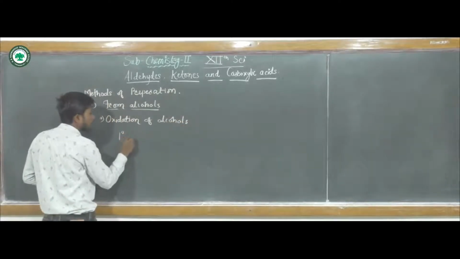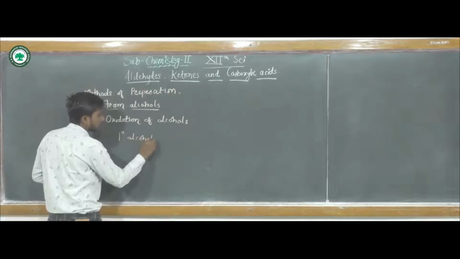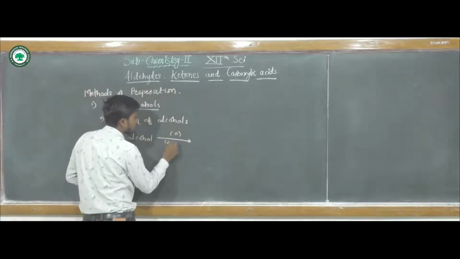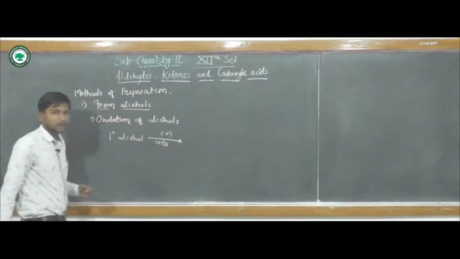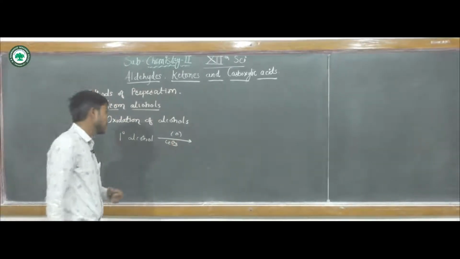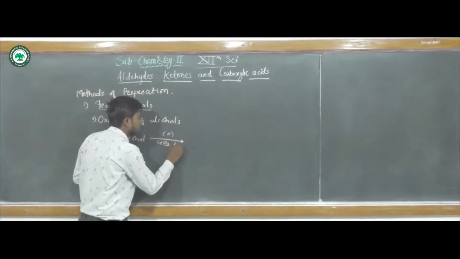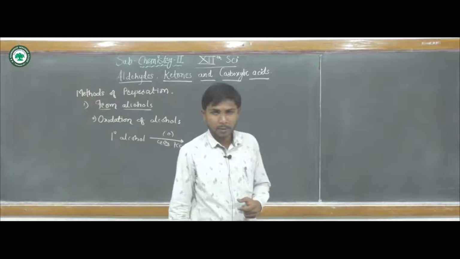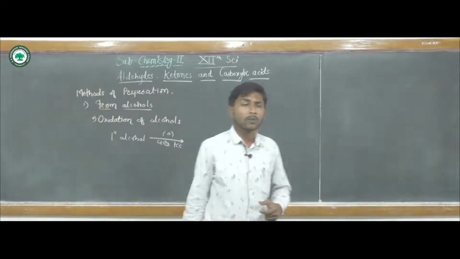Primary alcohols, when they are oxidized using chromium oxide or PCC. What is PCC? Pyridinium chlorochromate.